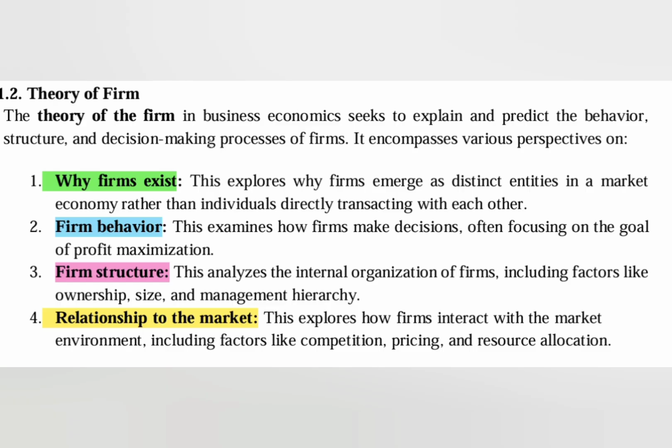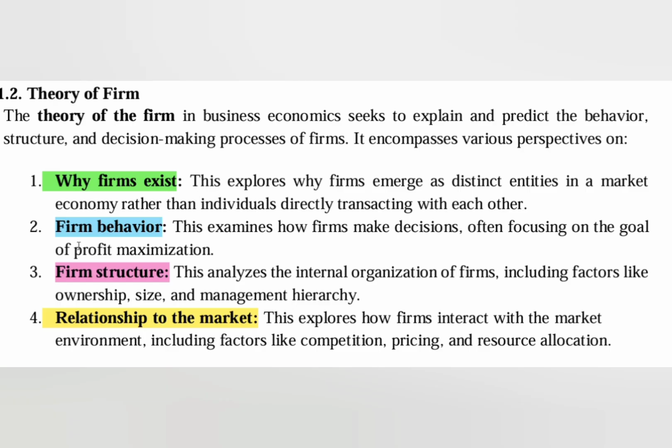So here are the main types. Why firms exist means to make the work easier through teamwork, like building a house. In building a house, we need an engineer, electrician, painter, plumber, and carpenter also. So together they finish faster and better. They work together, they are making the building faster.